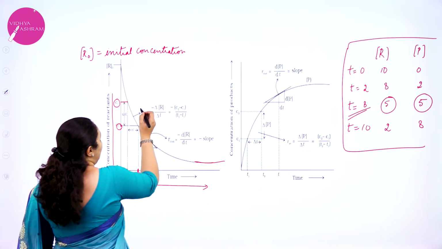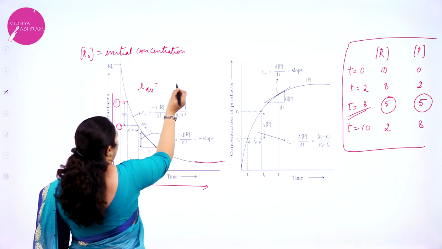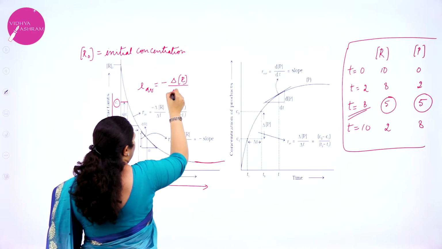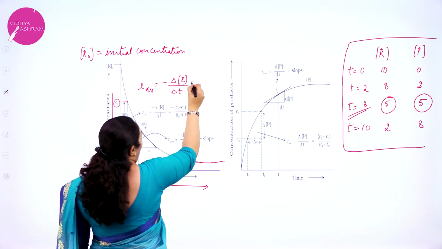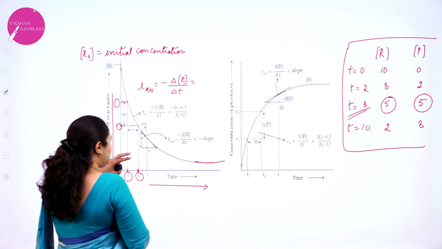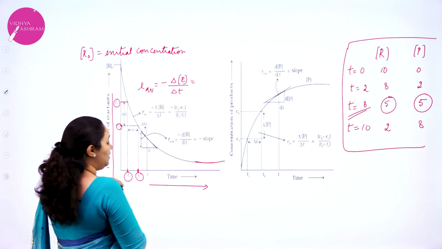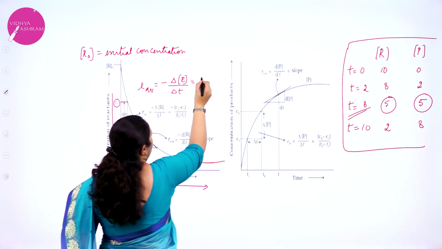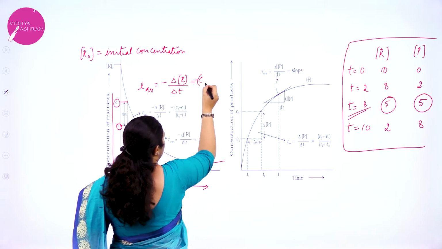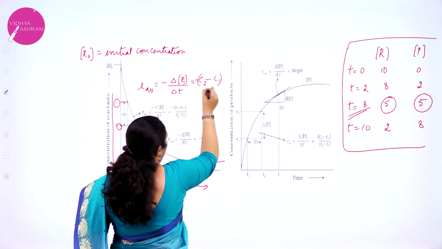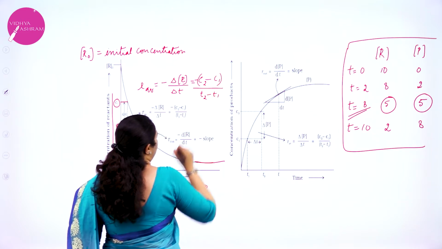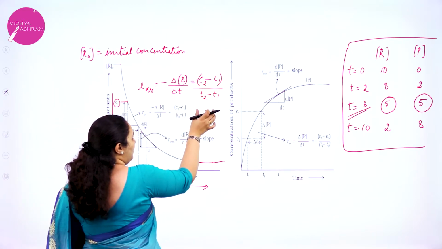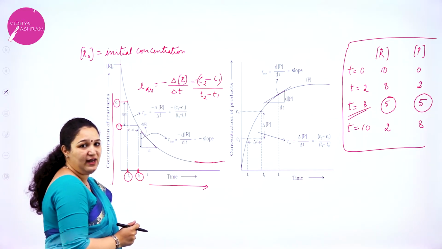So average rate is equal to, minus sign I have to put, delta R by delta T, isn't it? So what is delta R? That is C2 minus C1, correct? The final concentration minus the initial concentration. So it will be minus, I have to put this minus sign outside, C2 minus C1 by T2 minus T1. So I get the values from my graph, I put them over here and then I will calculate the average rate of the reaction.